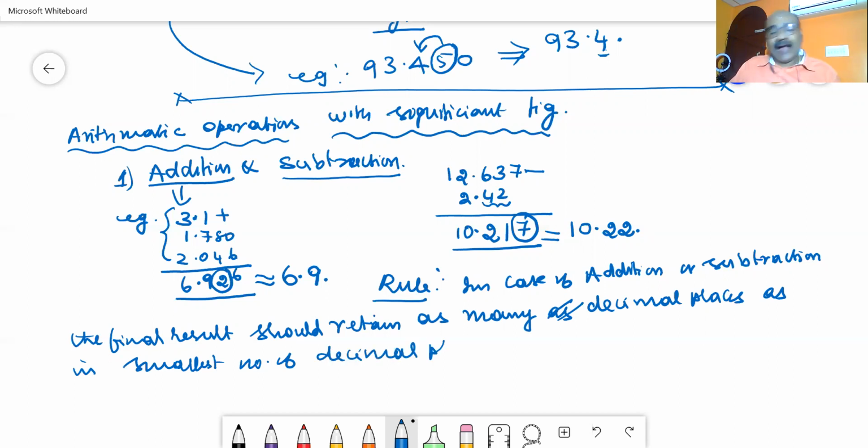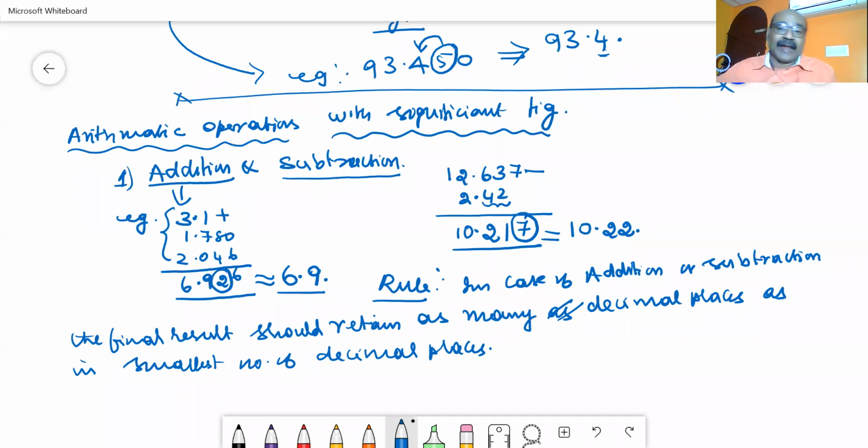So I have to consider the data given. In that data, I have to take the number with the least number of decimal places, or least number of digits after the decimal point. That should be available in the result also.